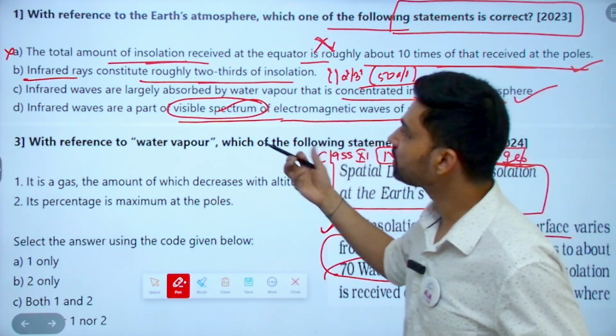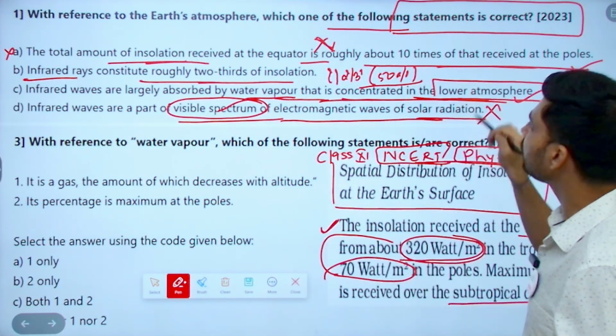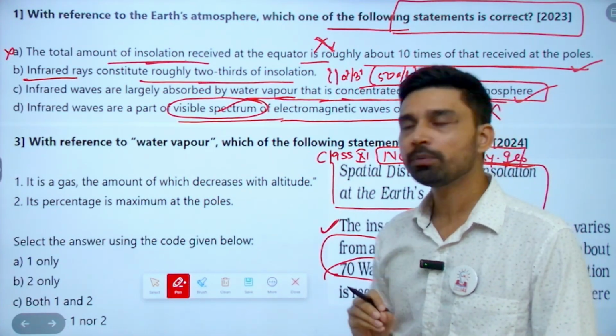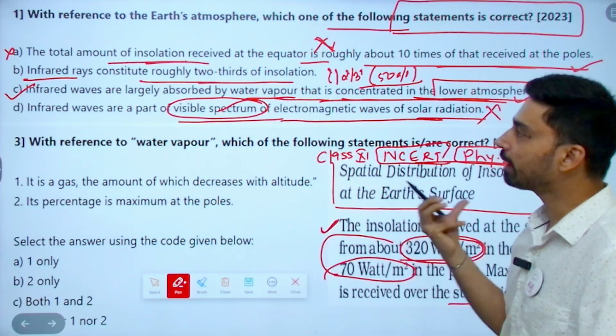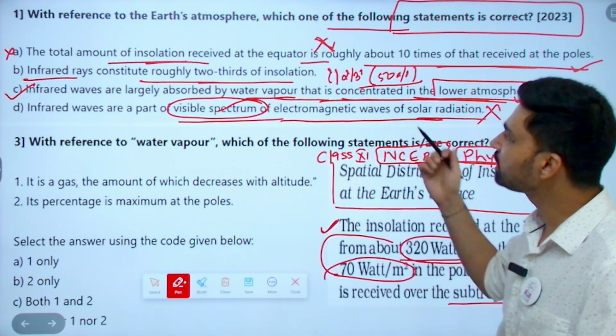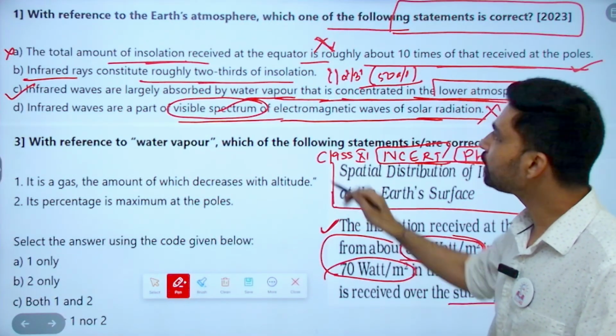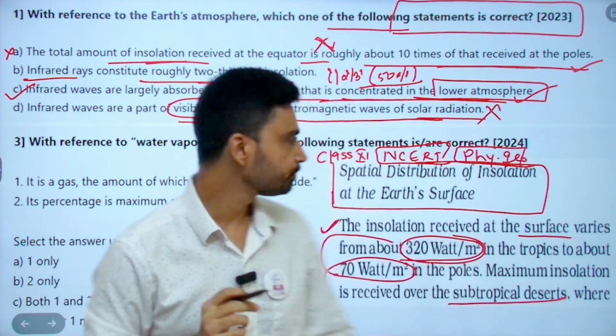The infrared waves are largely absorbed by water vapor that is concentrated in the lower atmosphere. Most of the water vapor is concentrated in the lower atmosphere, and that's why infrared rays are absorbed here. They absorb the long wavelength terrestrial radiation, infrared radiation and all. So C is the correct option. You can see that one of the statements is directly picked from the NCERTs itself.